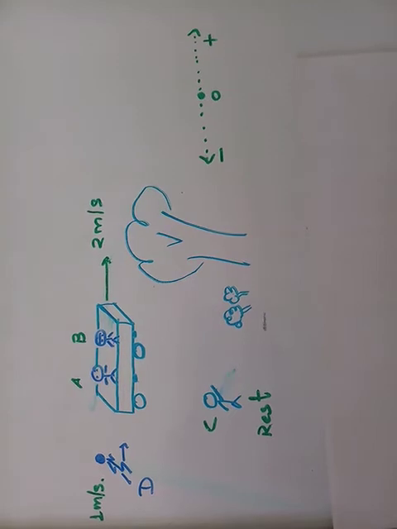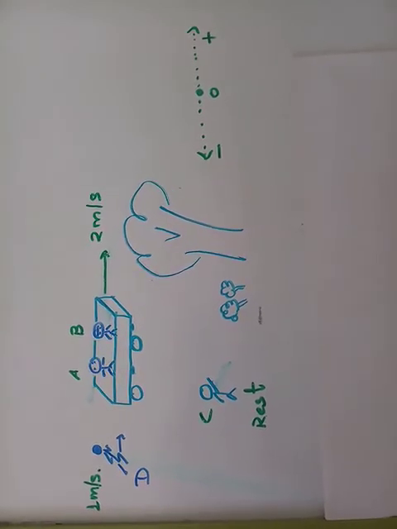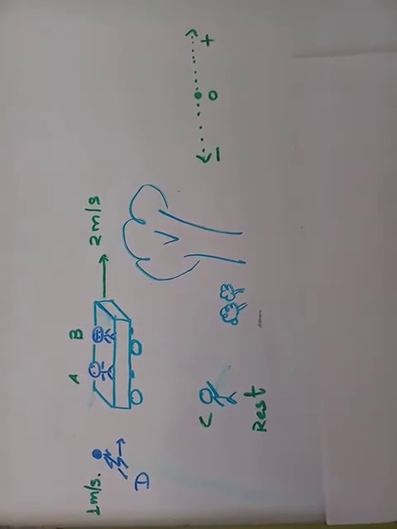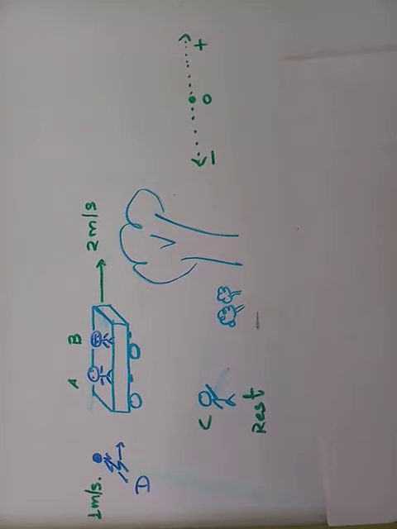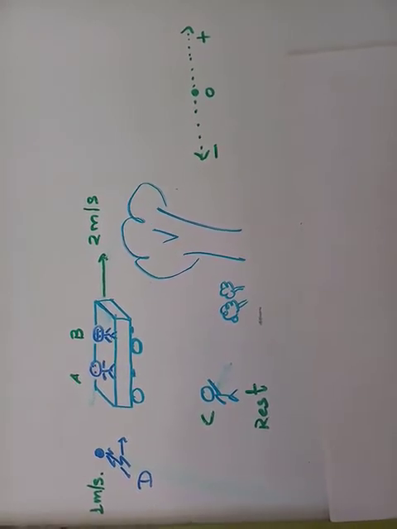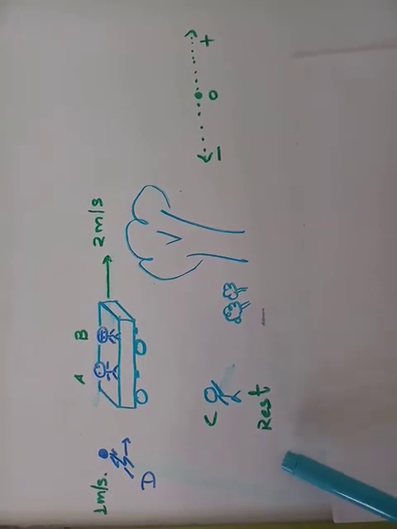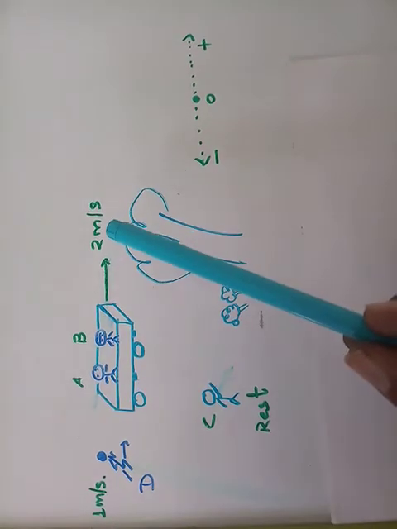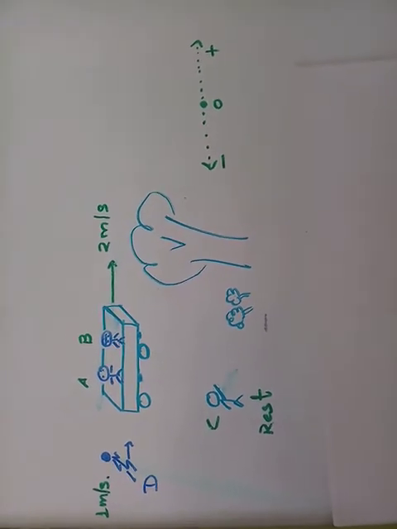His answer will be according to his observation: person A is moving towards the right side with a speed of 2 meters per second, because this is what he observes.